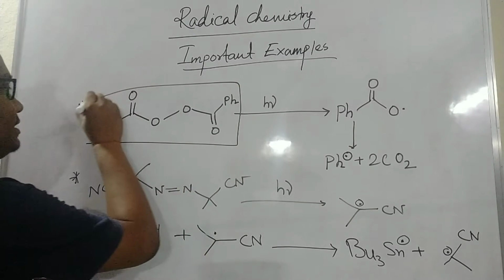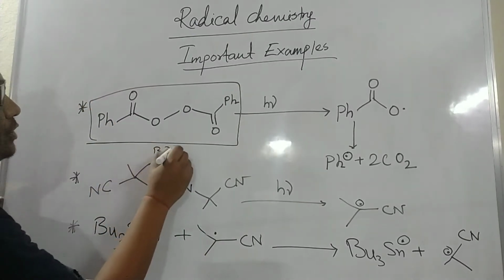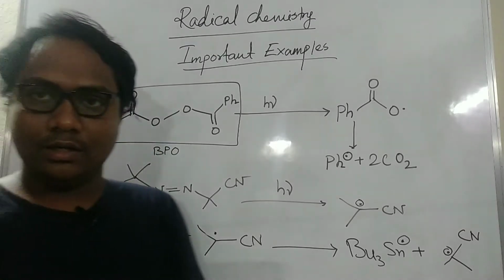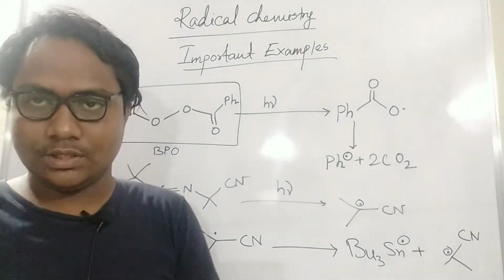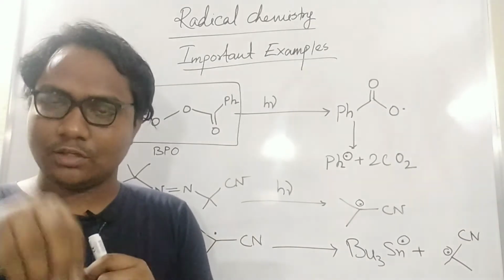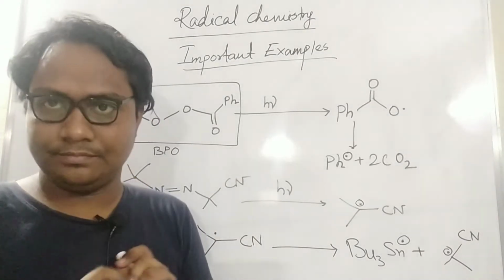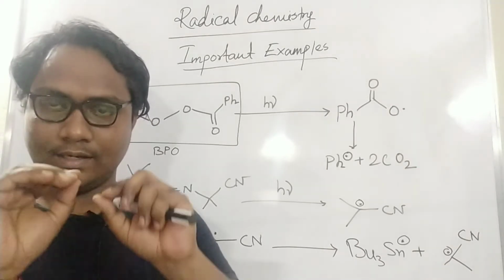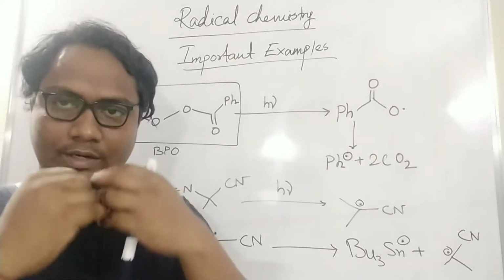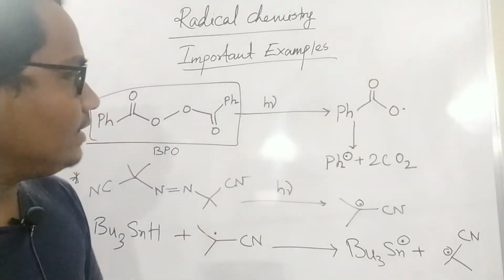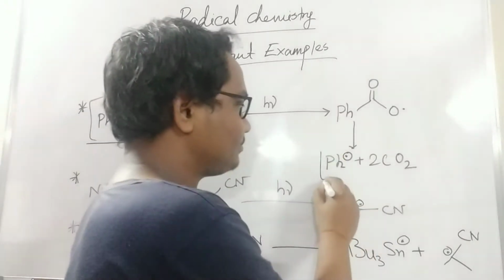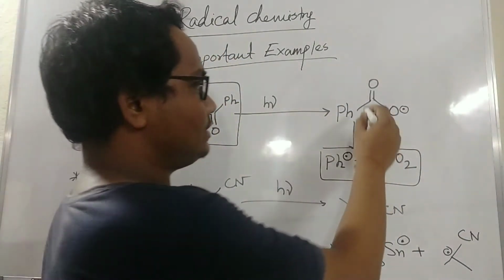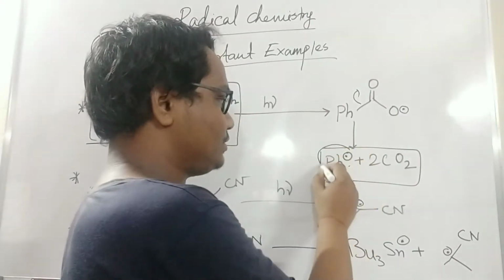One peroxide I choose. This is called BPO, benzoyl peroxide. This is called a radical initiator because this kind of moiety, in the presence of light or heat, generally light, will cleave in a radical way and form this kind of radical. Then carbon dioxide will be released, and this radical species will be generated.